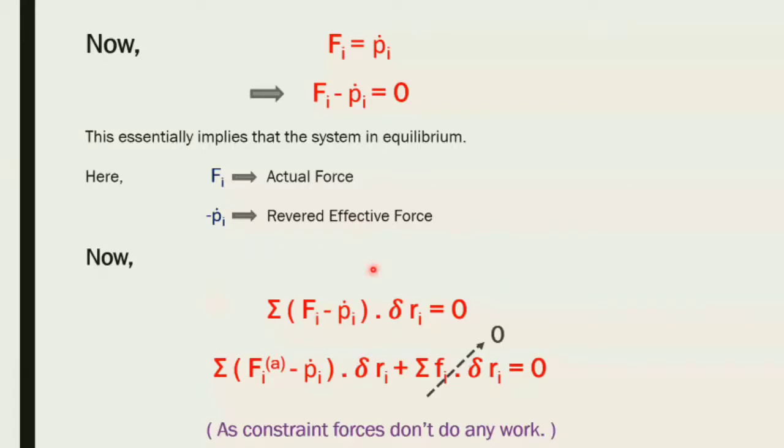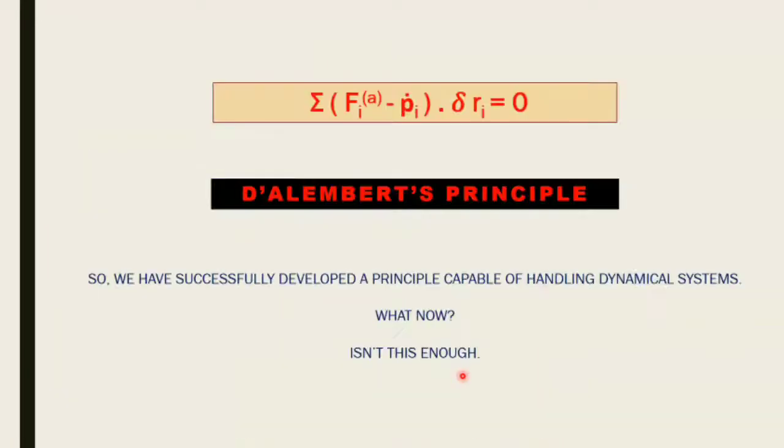Now, since it is equal to 0, you take its dot product with delta r, and you should again get 0. Then you take the whole summation. F_i is again the summation of applied and constraint forces, and we knew that constraint forces don't do any work, so that term again goes to 0. What do we come back to? We see that the summation over i of F_i minus p_i dot, dotted with the infinitesimal displacement delta r_i for that particular particle, summed over all i, gives you 0 again. Now this is D'Alembert's principle.